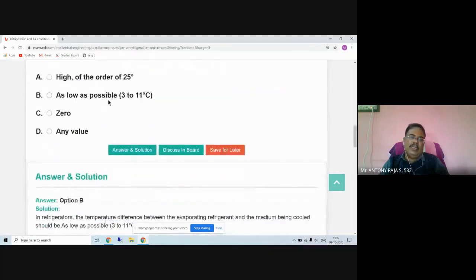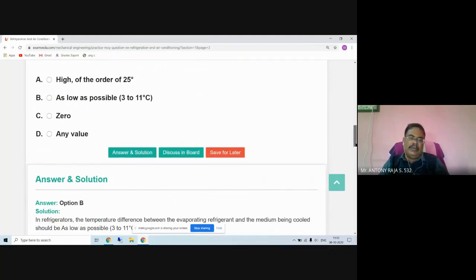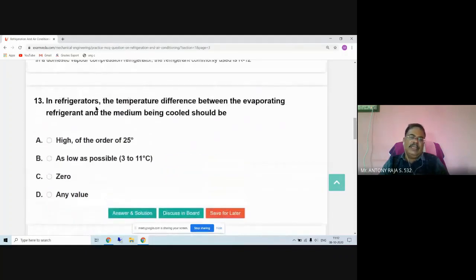Answer B, as low as possible, 3 to 11 degree centigrade. So what is this meaning? The refrigerant that actually passes through the evaporator, and the medium being cooled means the surrounding medium. Okay. As low as possible, temperature difference, 3 to 11 degrees centigrade is required.